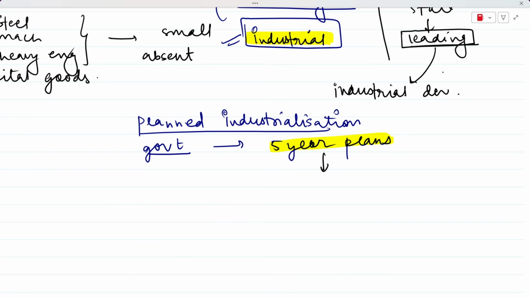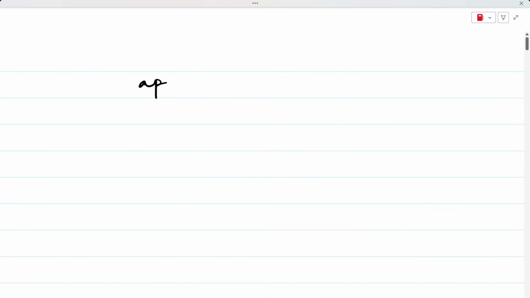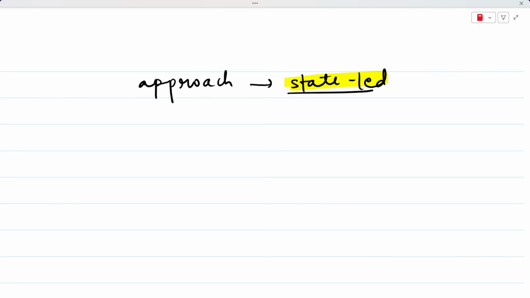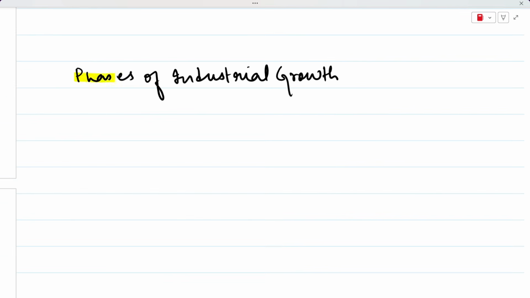Through these 5-year plans, the government had to establish large public sector enterprises. The focus was to establish large PSUs, public sector undertakings, in these 5-year plans. So our approach was simple. Our approach was state led, which means that the state would play a leading role in ensuring that industrial development takes place in India. Now we are going to talk about the phases of industrial growth in India.